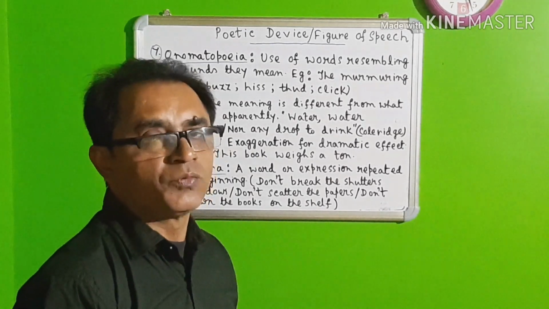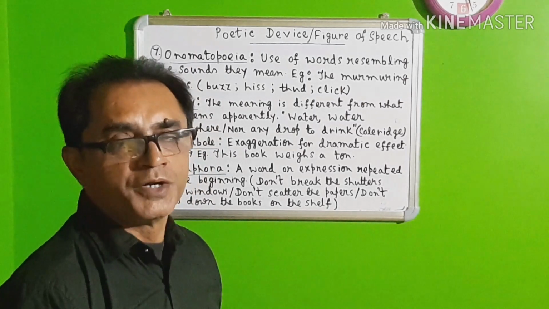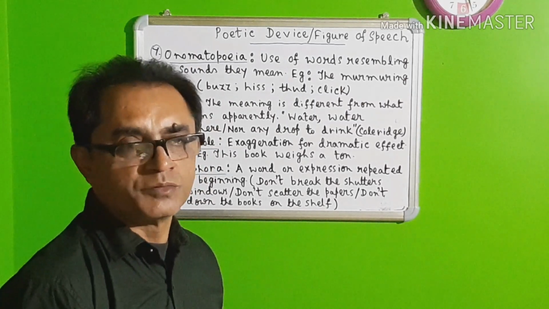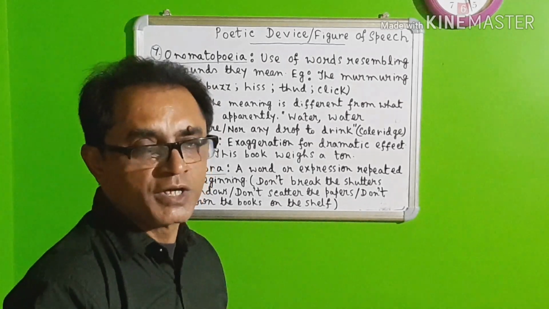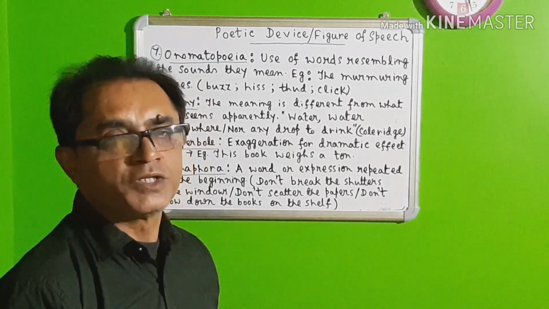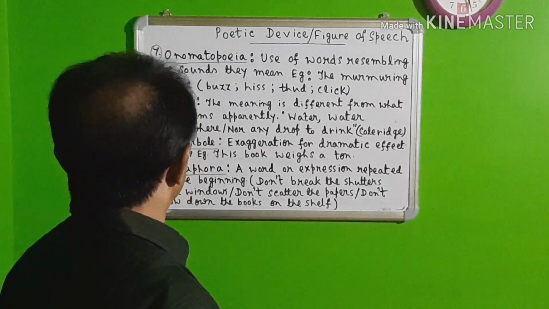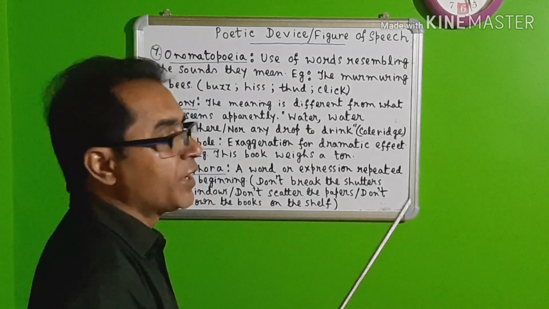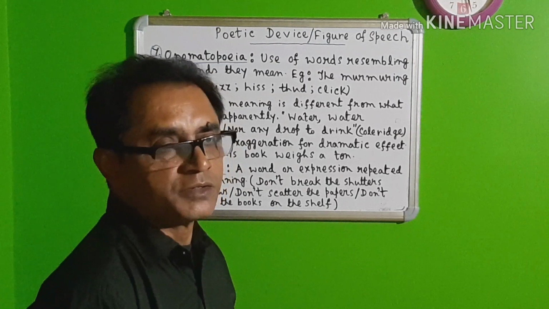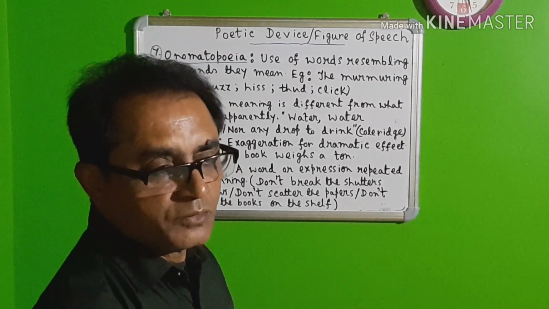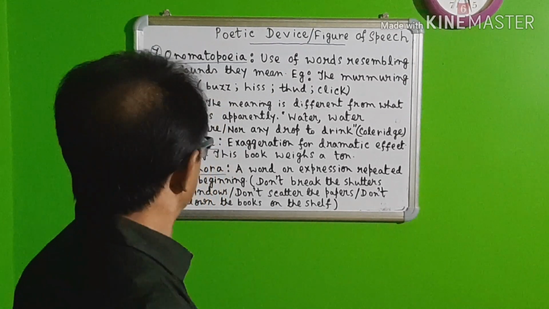You can say that there is water everywhere, but nobody can drink a single drop. How is it possible? It is possible because they are stranded in the ocean and nobody can drink the salty water of the sea. So this is irony. The meaning is something different from what it appears at first.